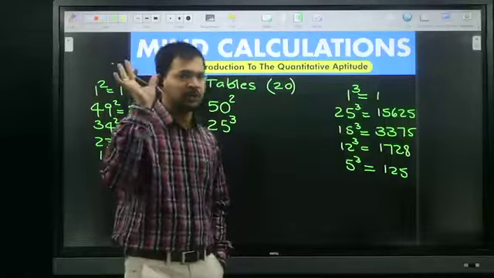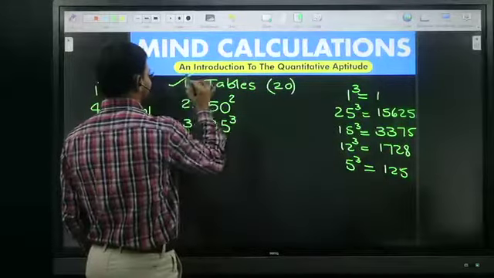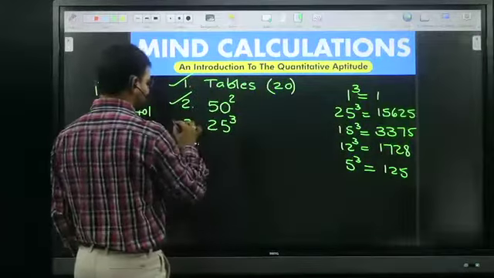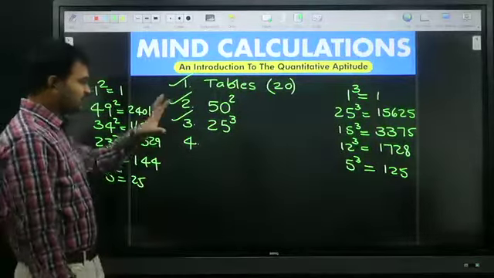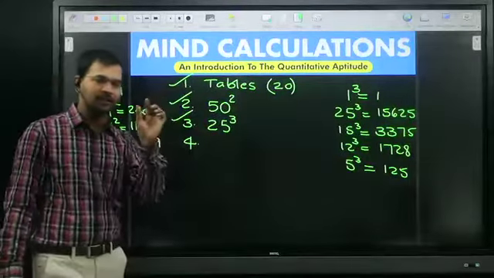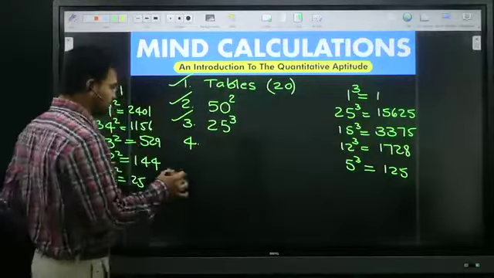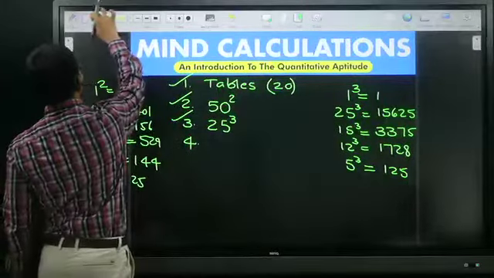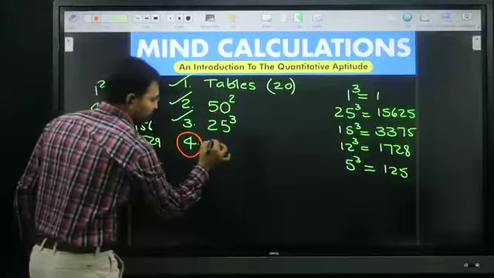The first three are your duty. It's not my duty. The first three are your duty. So first of all, try to list out these three and learn within 2 to 3 days. The fourth one is very, very important.